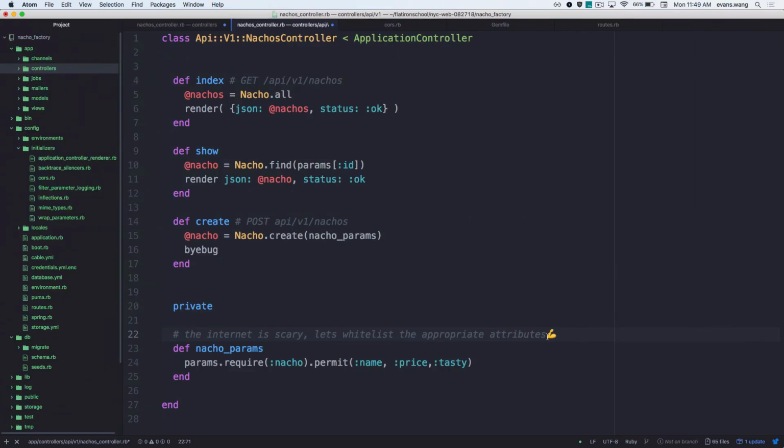Yeah. But it wouldn't even create an instance of that object if the attributes didn't match what it's looking for, right? I know that's a little nebulous. I guess I don't really understand: the internet is scary, so let's only whitelist the appropriate attributes, but by creating that class in the first place, which only accepts certain attributes when you create it, have you already whitelisted?